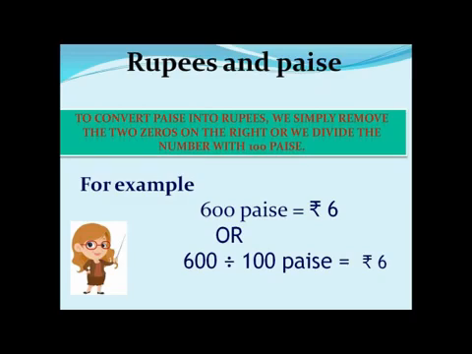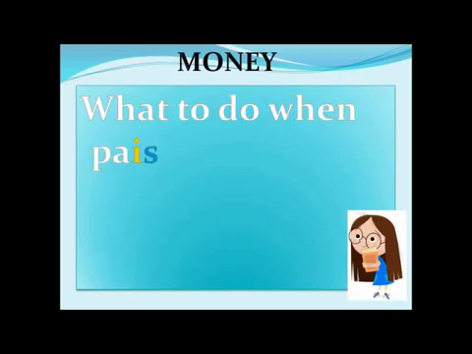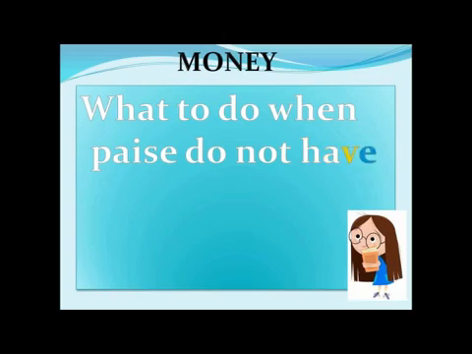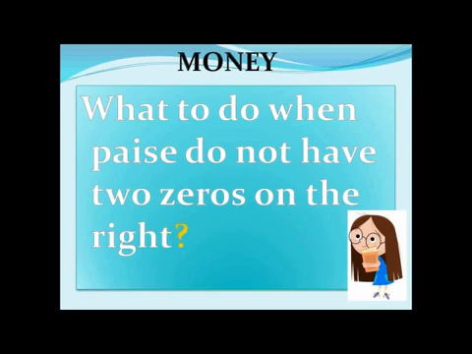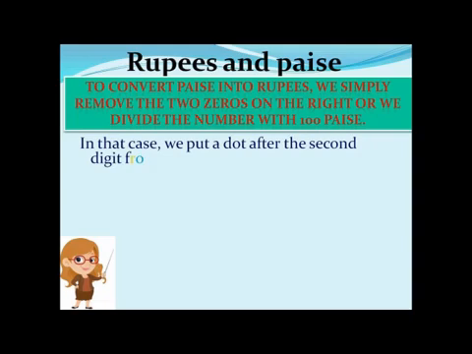Or you can also count that if suppose there is no zero, then let's see that also. Look at the slide, what question I have given. What to do when pies do not have 2 zeros on the right? Now let's see. In that case, we put a dot after the second digit from the right.